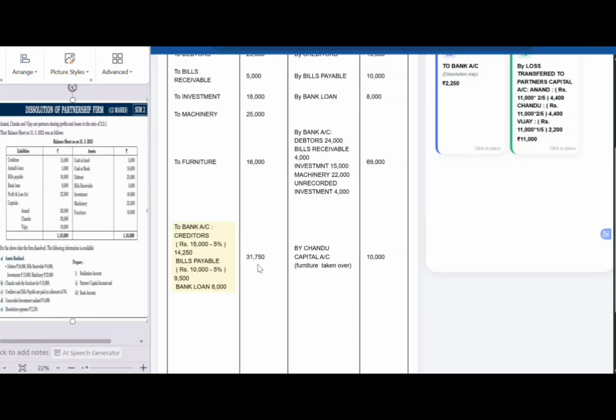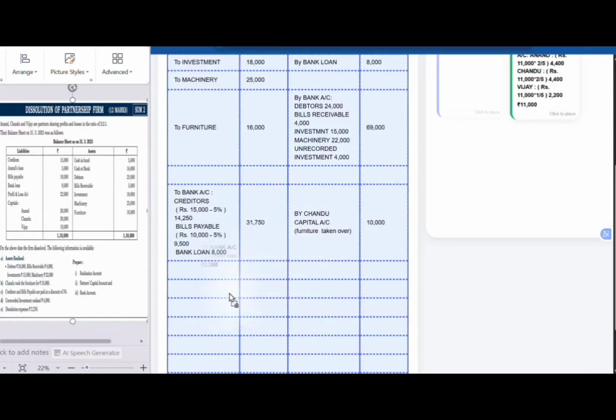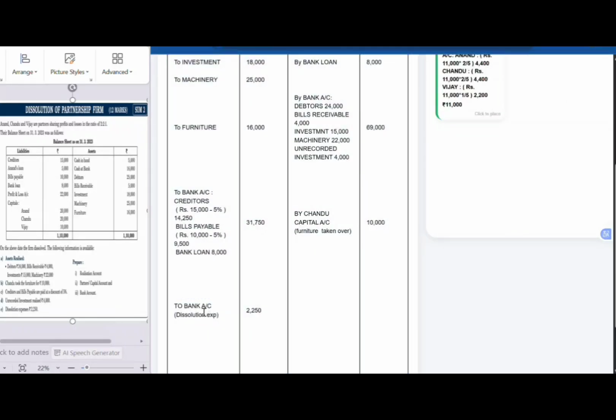So dissolution expenses are given as 2,250, which should also be transferred to the bank account on the debit side of realization. To bank account dissolution expenses 2,250. Now all these entries are being made. Now we have to find the balancing figure.